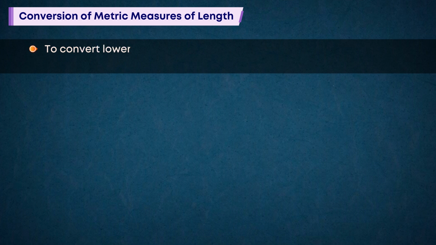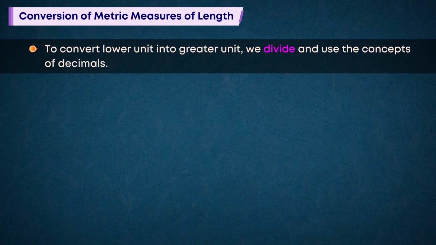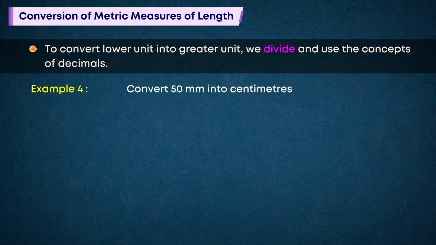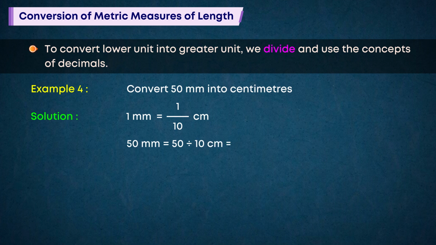To convert lower unit into greater unit, we divide and use the concepts of decimals. Example 4. Convert 50 millimeters into centimeters. Solution. 1 millimeter is equal to 1 by 10 centimeters. 50 millimeters is equal to 50 divided by 10 centimeters, which is equal to 5 centimeters.